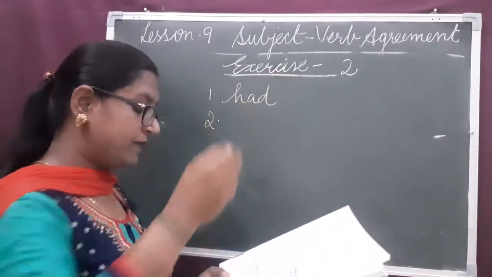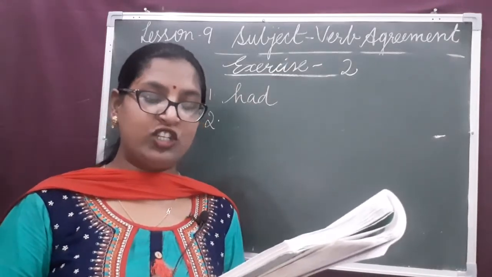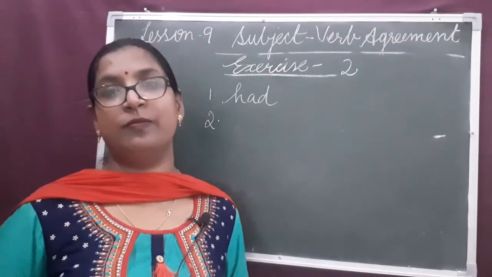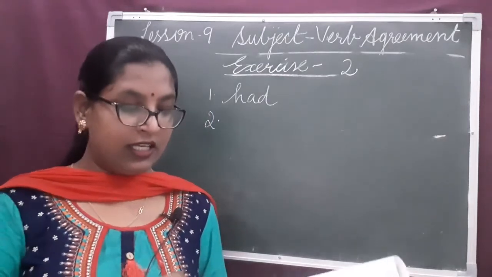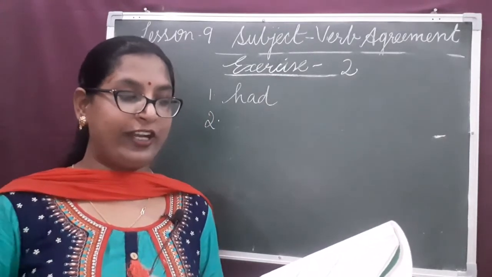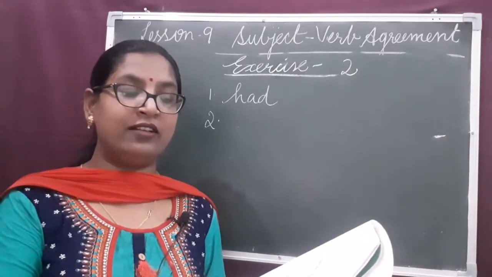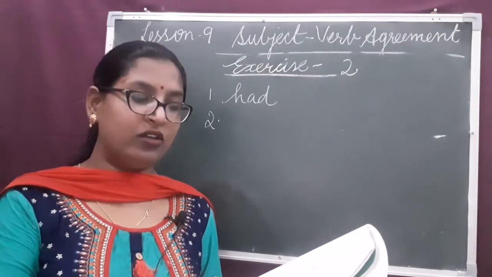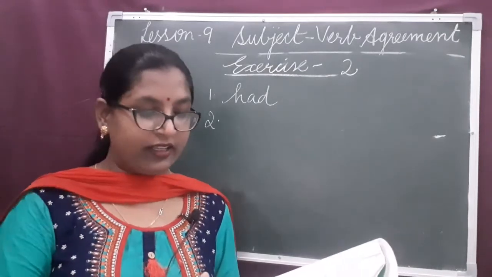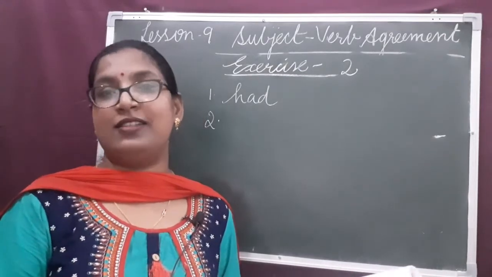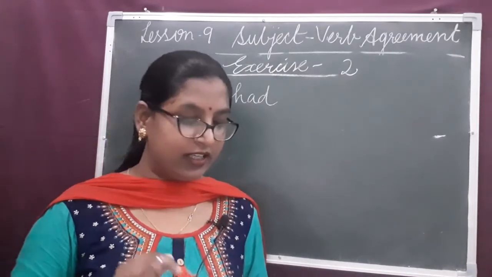Sentence number 2. Neither Rinku nor her friends dash able to give the answer. Be verb. Forms of be verbs are was or were in past tense. Neither Rinku nor her friends. We have studied that when the nouns are joined with neither nor or either or, the verb agrees with the second noun or pronoun. Here the second noun is friends, that is plural in number. So the plural form of the verb will be used, that is were.